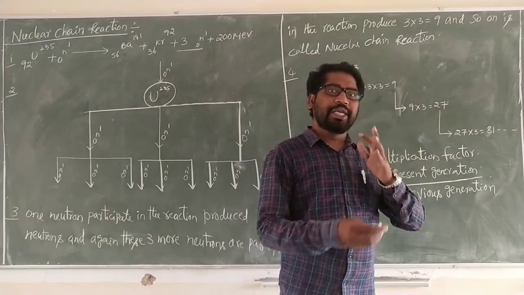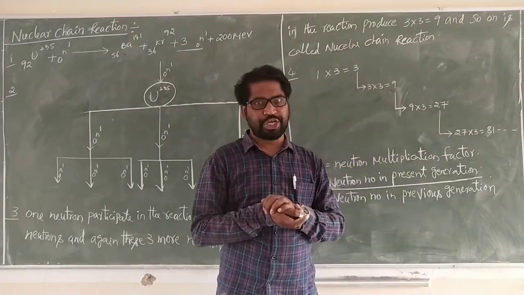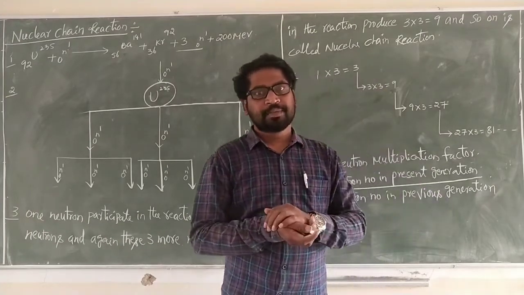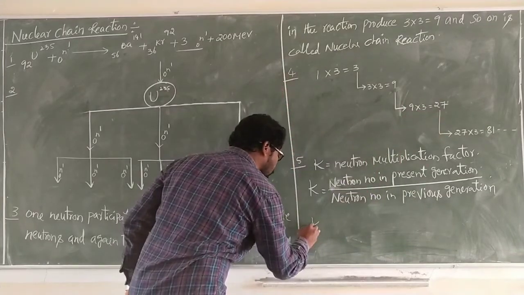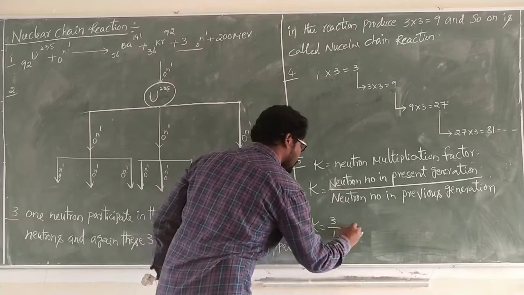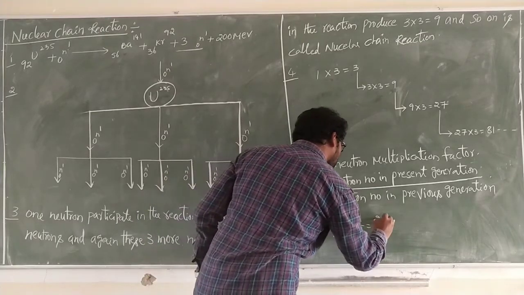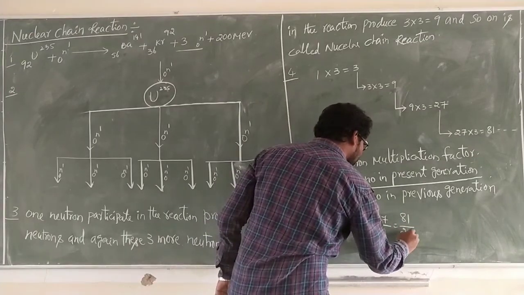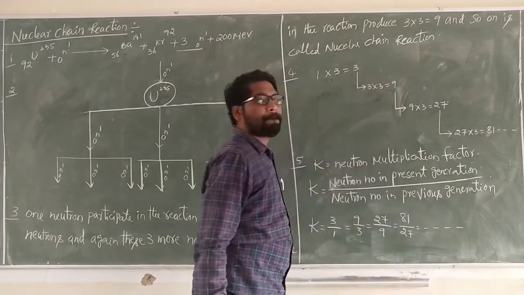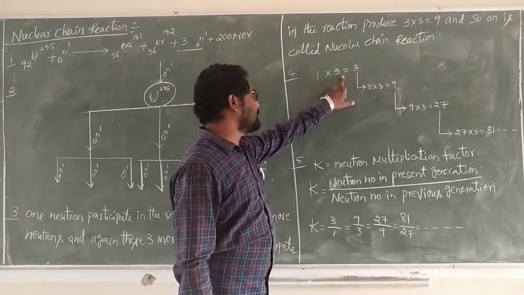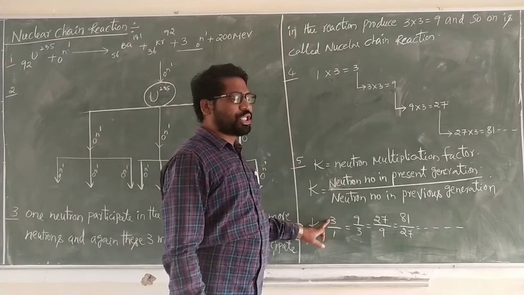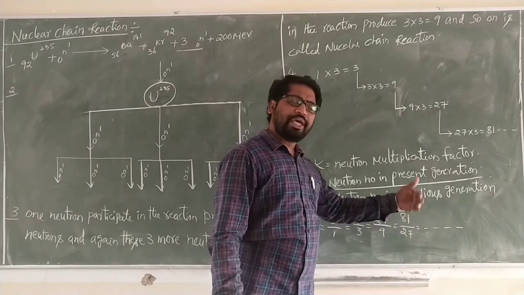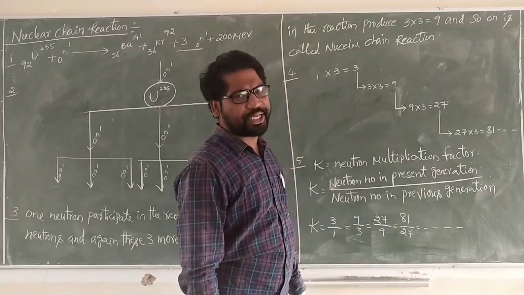That means in every generation, each neutron produces 3 more neutrons. So K is equal to 3 by 1, 9 by 3, 27 by 9, 81 by 27. So this is present over previous. One neutron produces 3, 3 neutrons produce 9, 9 produce 27, 27 produce 81, 81 produce 243, like that.